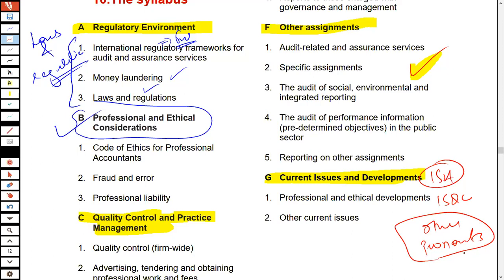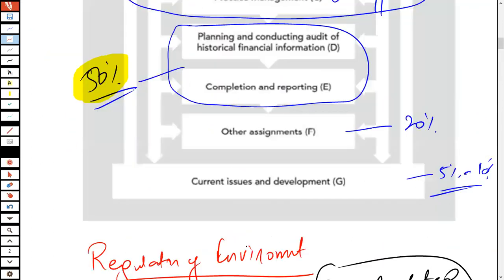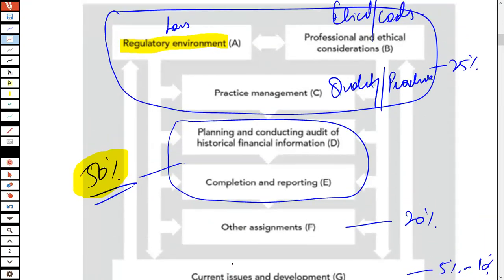From the exam perspective, if you want to pass, the formula is very simple. This is the core area, and this core area needs sound knowledge of ISA and sound knowledge of the accounting standards.